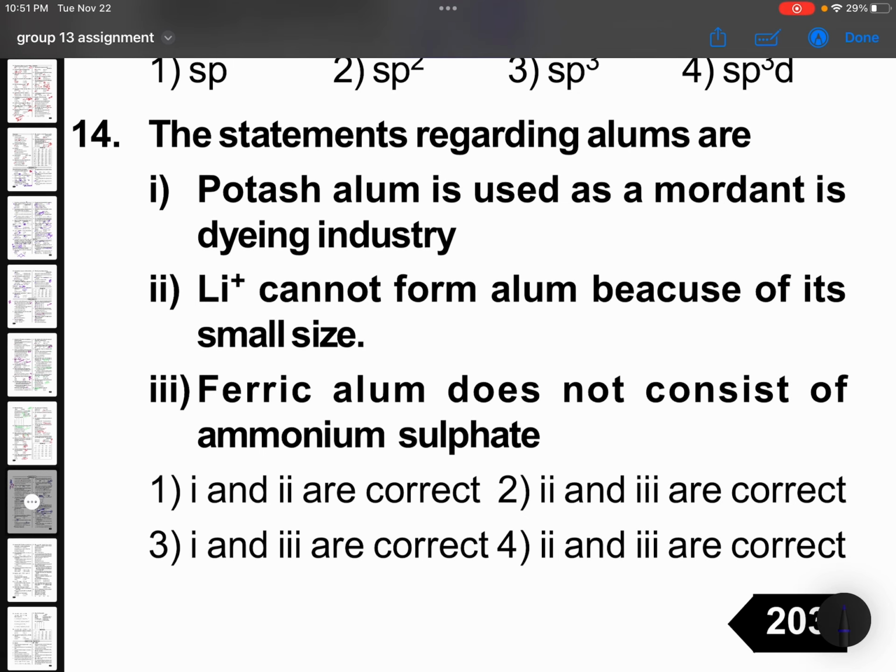The statements regarding alums are: potash alum is used in the modern, right? Lithium plus cannot form alums, right? And ferric alum does not consist of ammonium sulfate. It contains. So 1 and 2 are correct.